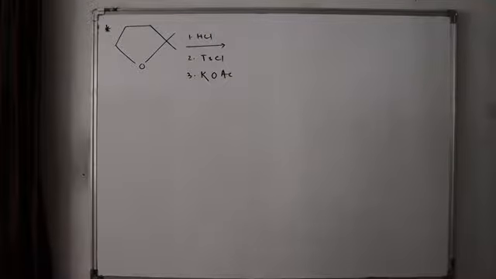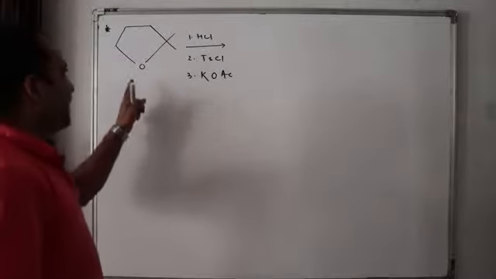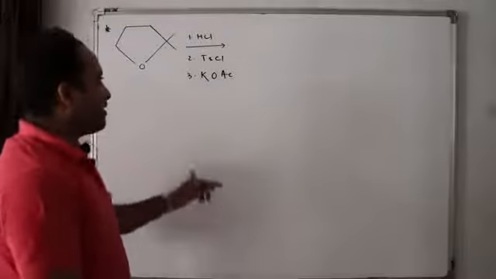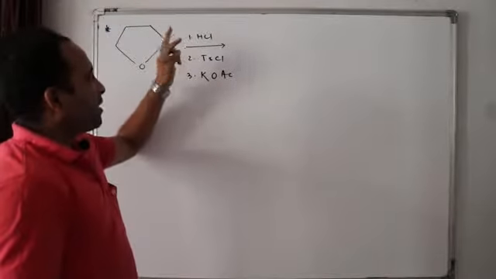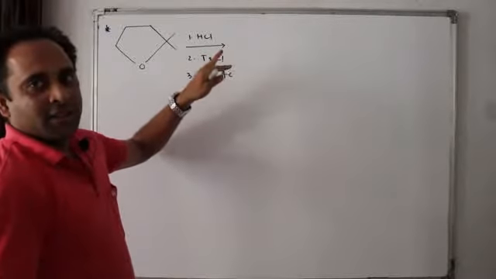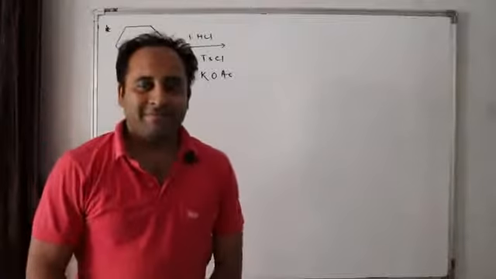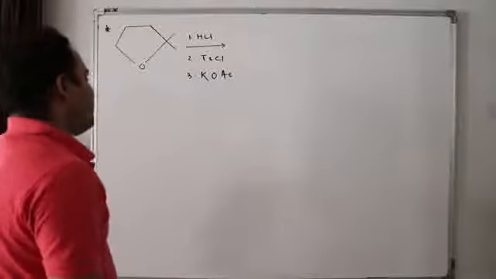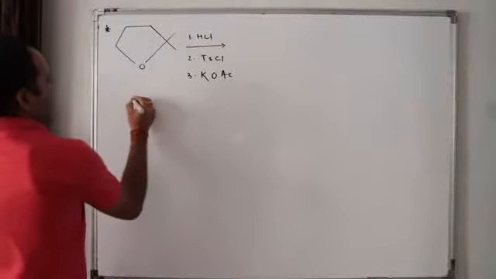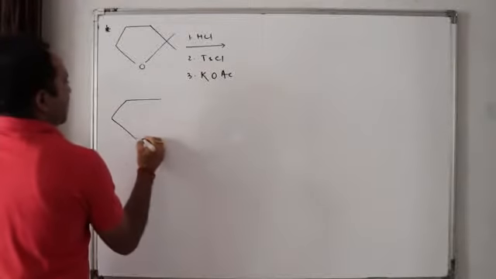Now here comes a nice question. Ether is given. First it will react with HCl. Then the product reacts with TsCl. ठीक है. So tosylate chloride, and then with KOSe. Now first let me start with the starting material.